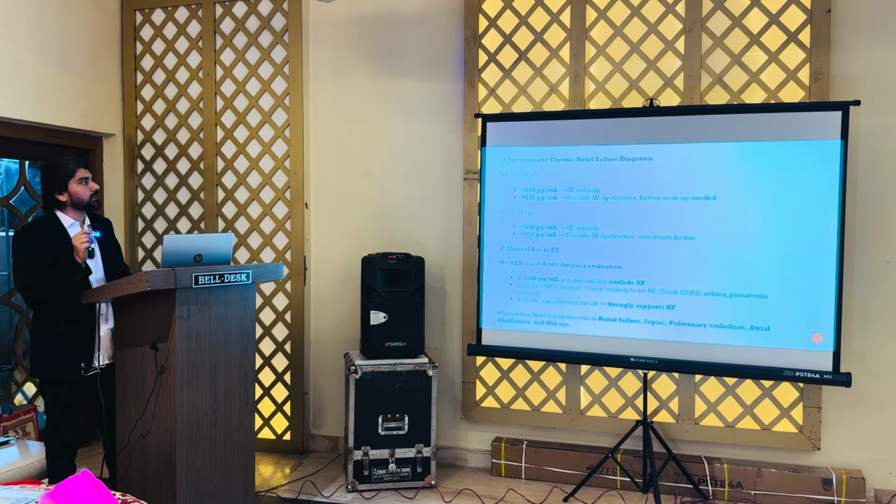Similarly, if you talk about chronic heart failure, the condition can be divided into age less than 75 and age more than 75. For less than 75, the cutoff value is 125, and for age more than 75 years, the cutoff value is 450.